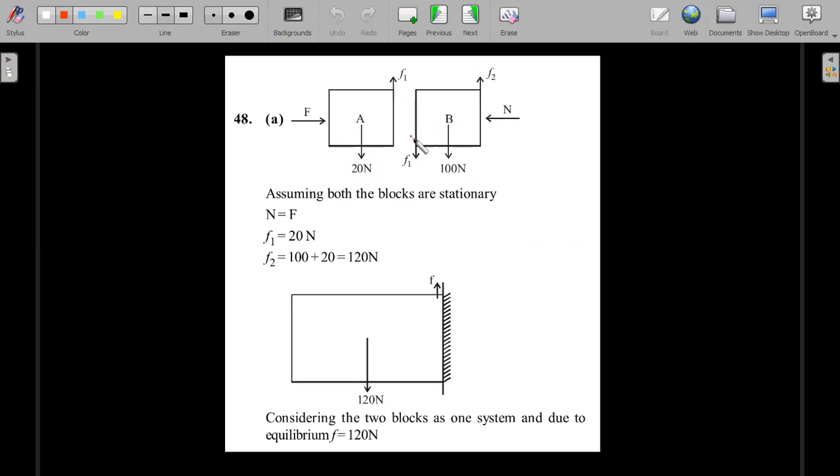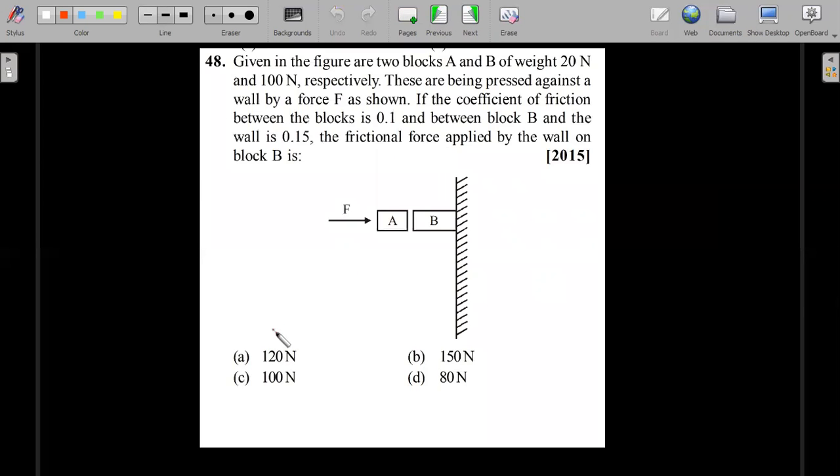Assume everything is stationary, get the values of friction, and then check whether it is under the limiting condition or not. So when you assume, the value of the friction comes out to be 20 and 120, but whether 20 and 120 are providable or not, you have to check. Okay, right? So that checking gives you the value of 120.